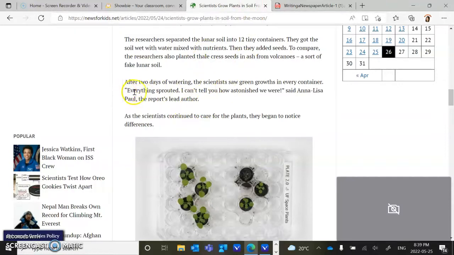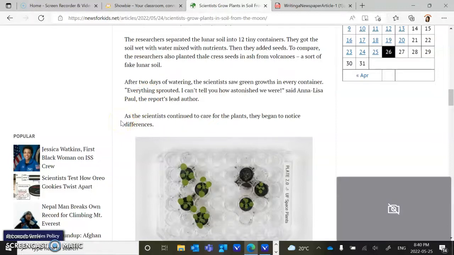Boys and girls, this section right here, "everything sprouted, I can't tell you how astonished we were," is actually a quotation. The author of the article put words that another person has said inside the article. So you would check off yes to quotations.